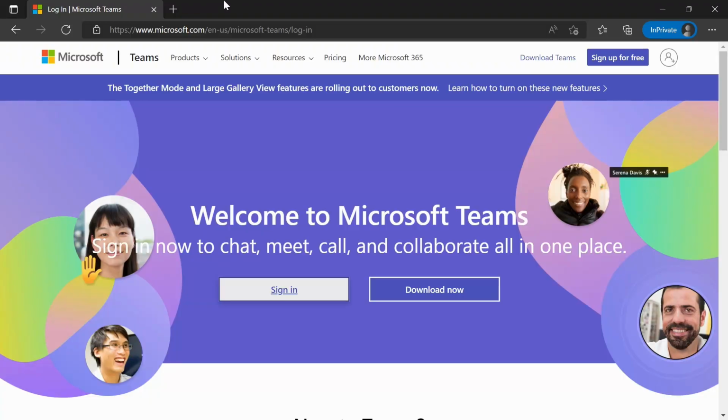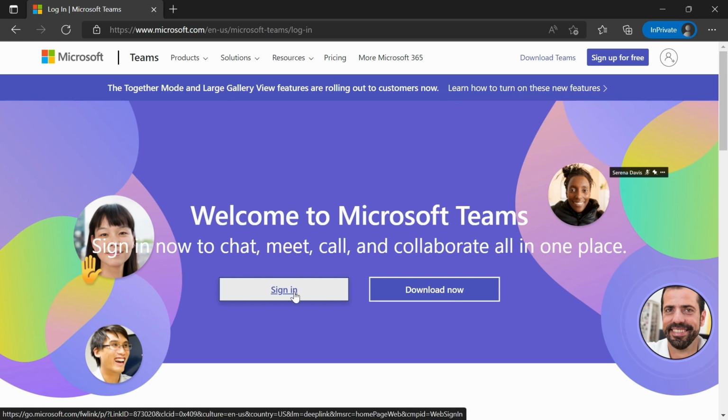All right, here we are. I navigated here from the Microsoft website, but you can go directly to sign in at teams.microsoft.com. On this page, I can also decide if I want to download Teams or sign up for free if I need it. What we're going to do is sign in.